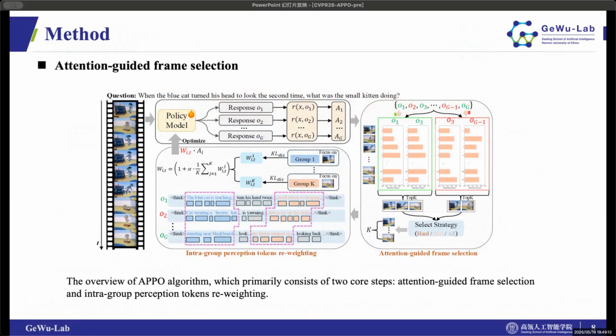To solve this, we propose APPO. The APPO algorithm primarily consists of two core steps: attention-guided frame selection and intra-group perception tokens reweighting. Under this framework, the policy model generates multiple responses. We leverage the attention scores to select the most critical frames dynamically, choosing whether to use a hard, soft, or all strategy. These responses are then grouped to optimize the perceptual policy.